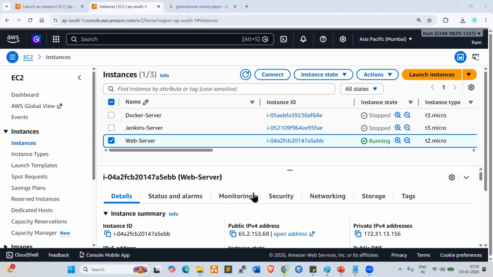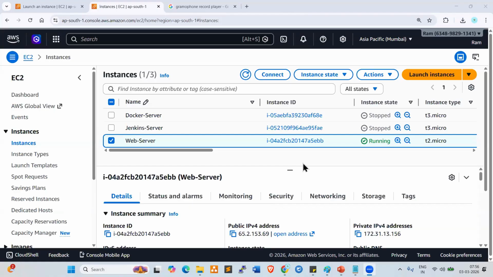Whatever we are doing is creating a server, right? Instance is nothing but a server. So instead of "launch instance", we could keep "launch server", it would be easier to understand.